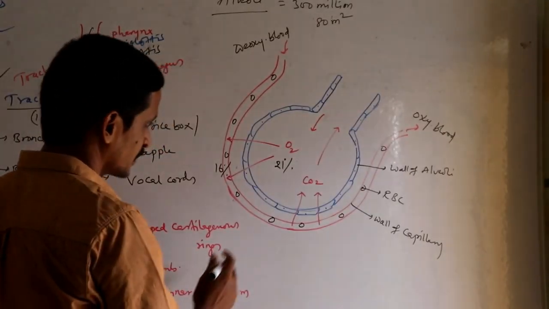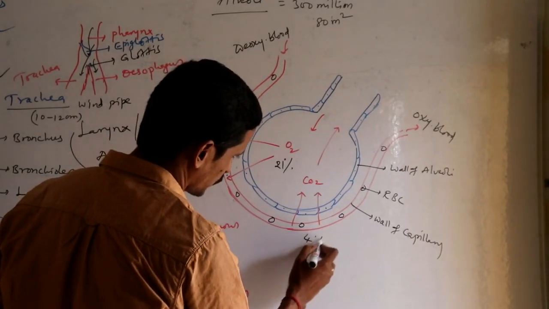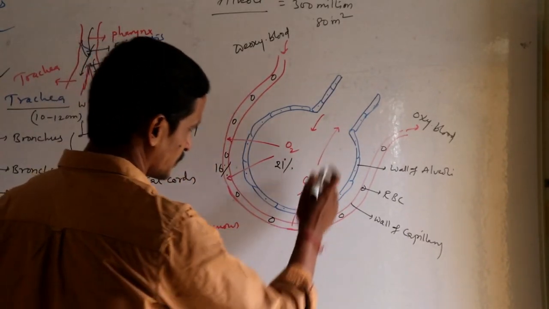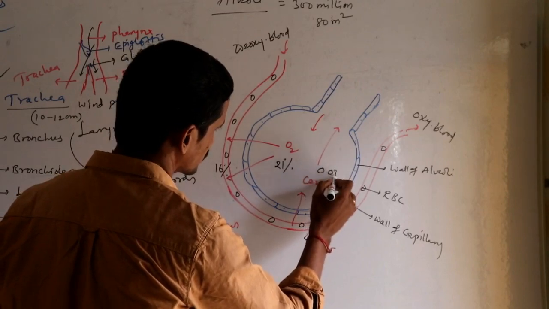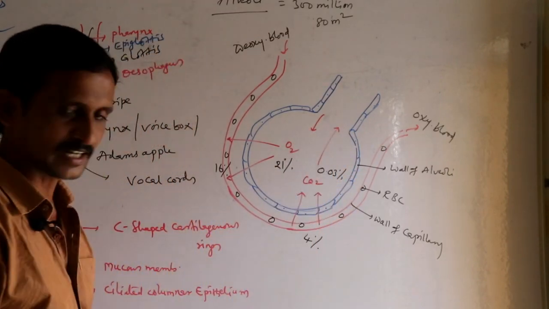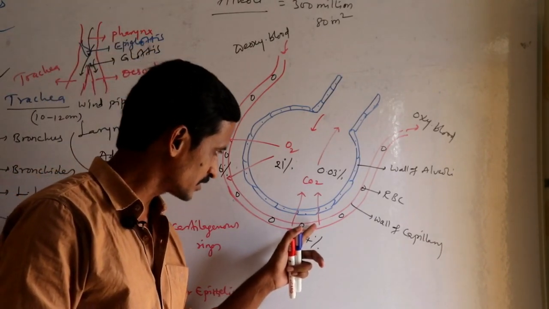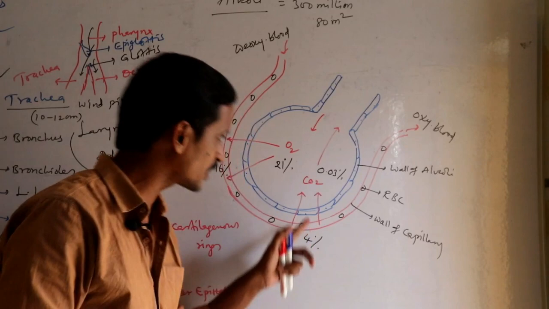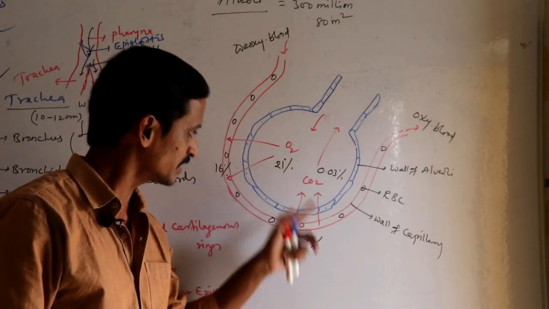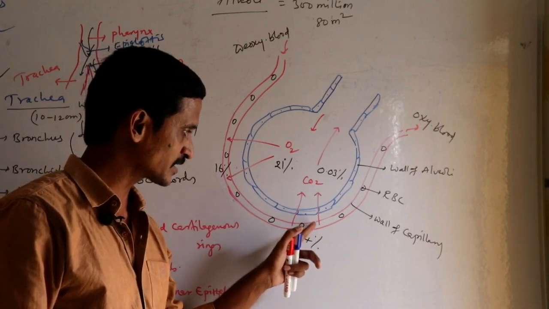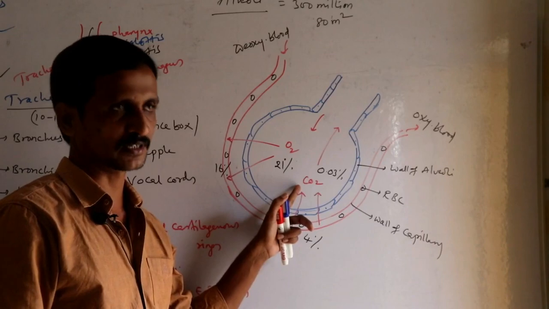Then the amount of carbon dioxide present in the capillary is around 4%, and in the alveoli it is 0.03%. So naturally, the carbon dioxide in the capillary is more than in the alveoli. So carbon dioxide present in the blood capillary is diffused into alveoli.